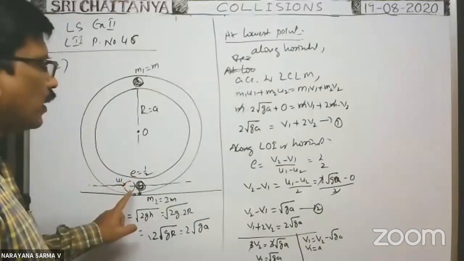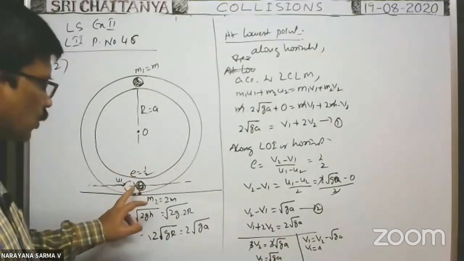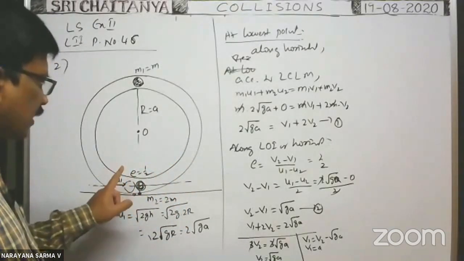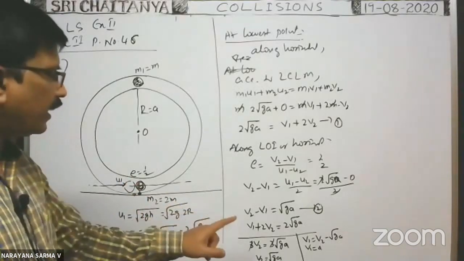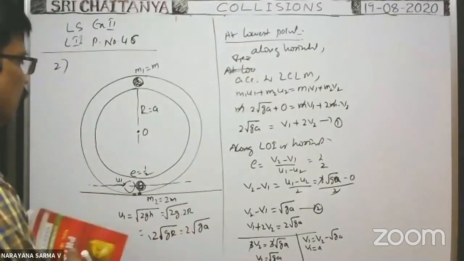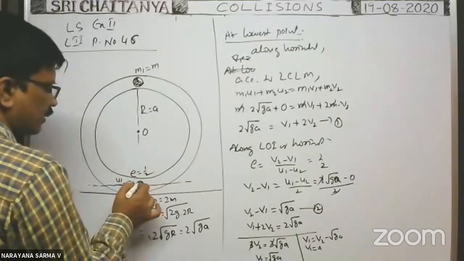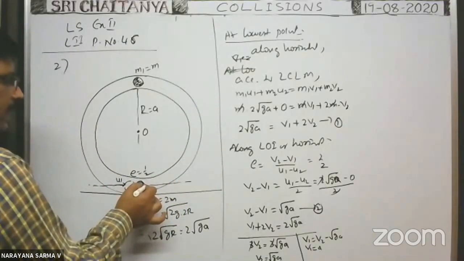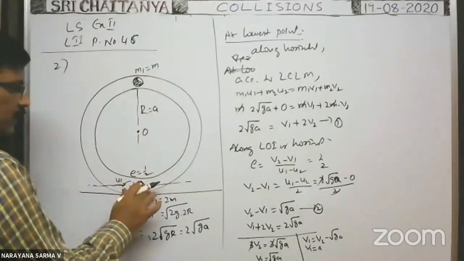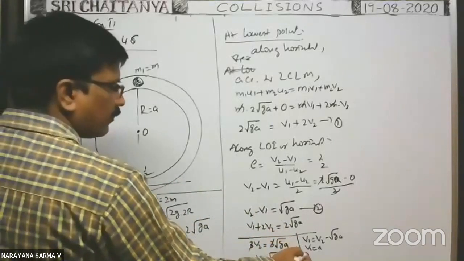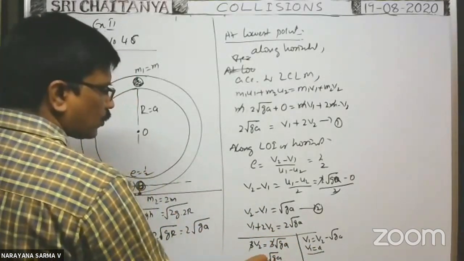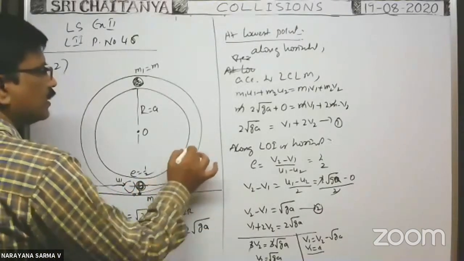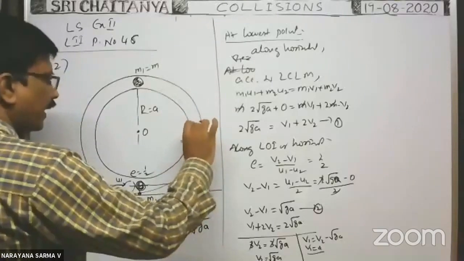After first collision, all of you listen. After first collision, the first sphere comes to rest and the second sphere flies off with a velocity root ga. With that velocity, the second sphere rises like this, and after velocity becomes 0, again it comes down. Velocity of the first sphere is 0. Velocity of the second sphere is plus root ga, means the second sphere starts motion in this direction and rises up to certain height, velocity becomes 0, and again it comes down.